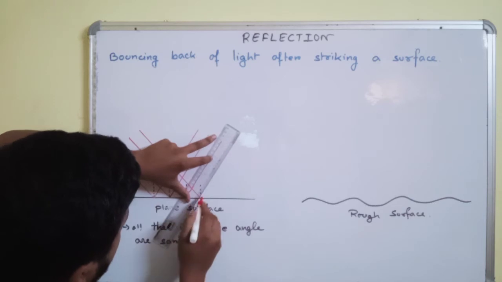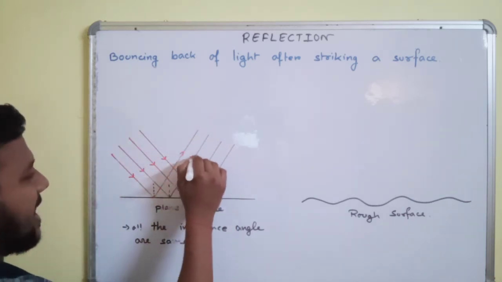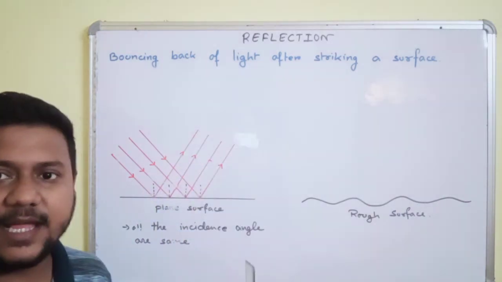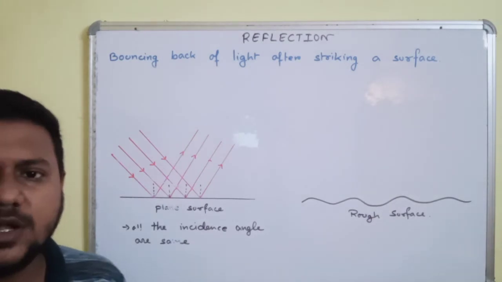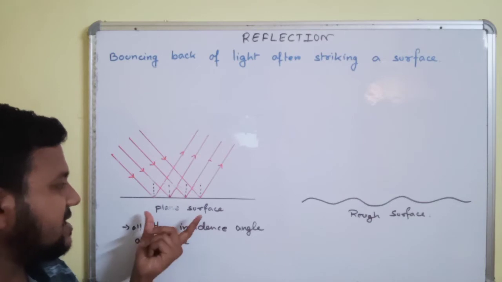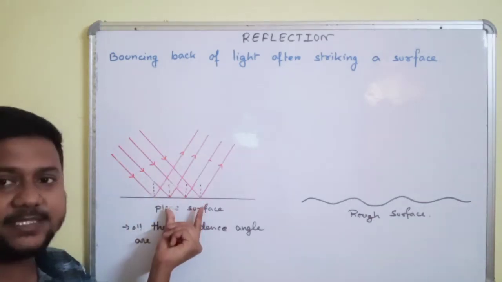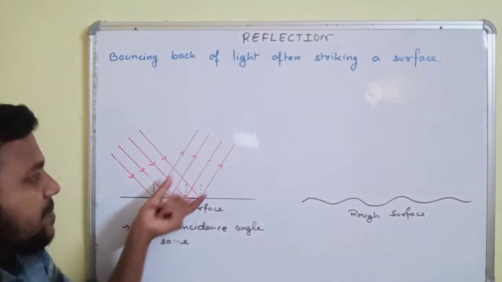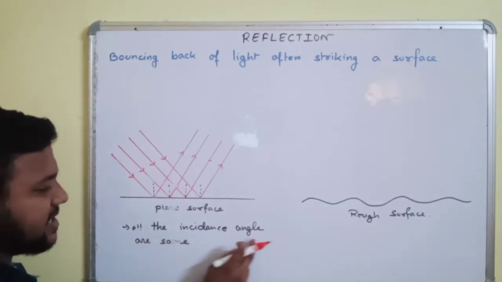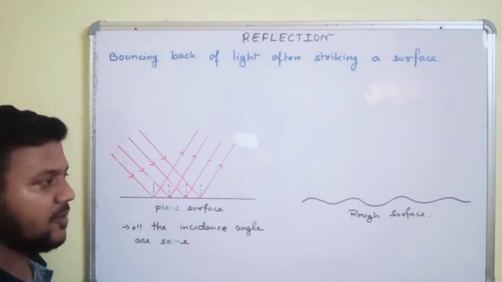I hope you are getting the point. According to the law of reflection, we know that when a particular beam of light is incident, the incident angle must be equal to the reflected angle. Similarly, in the case of a plane surface, when a parallel beam of light is incident on a plane surface, a parallel beam of reflected rays is observed, because all the incident angles on the plane surface are equal, as they are a parallel beam of rays.